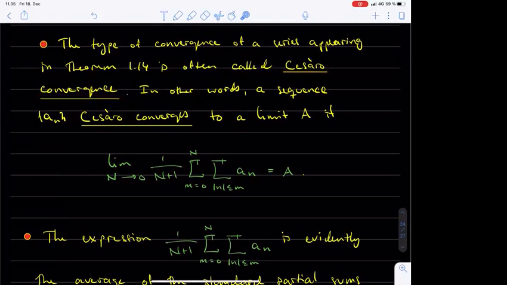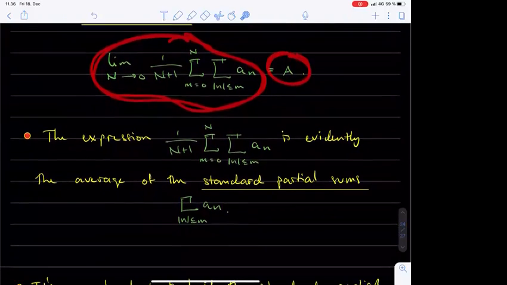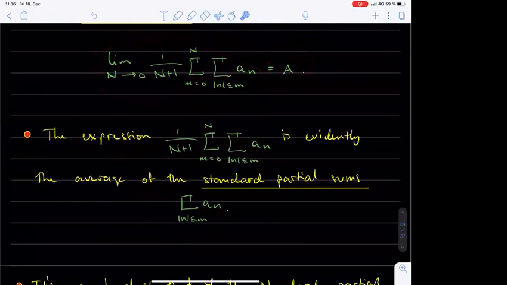More precisely, a sequence of complex numbers a_n is said to Cesàro converge to a complex number A if this kind of a limit of double sums, which we have seen associated with the Fejér kernels, equals A. It might be more descriptive terminology to say that the numbers a_n are Cesàro summable to the constant A. The best way to look at this double sum is that it's an average of the standard partial sums of the numbers a_n.